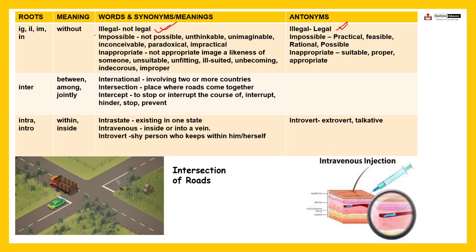Fine, it's quite easy to remember. Then impossible. See, here we get IL, here we get IM, the root IM. Impossible, of course, means something that is not possible, unthinkable, unimaginable. These are the synonyms. Impractical, something that is not quite practical. Paradoxical, inconceivable, that which cannot be conceived. And just the opposite of impossible is practical, something which is practical or feasible, rational, possible, right?